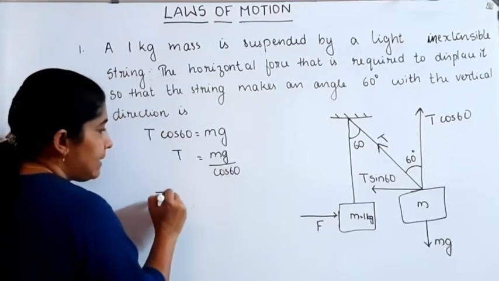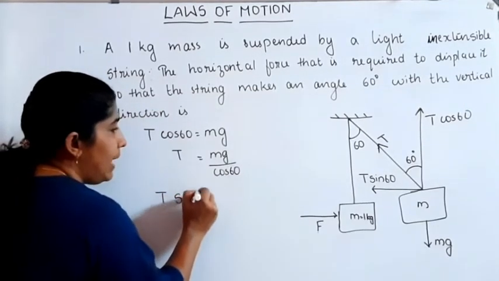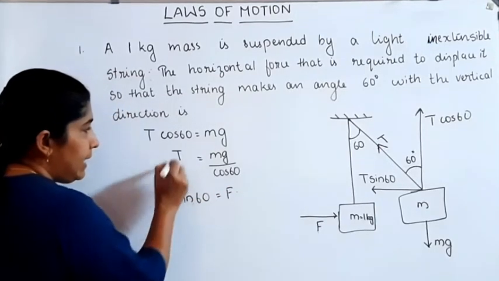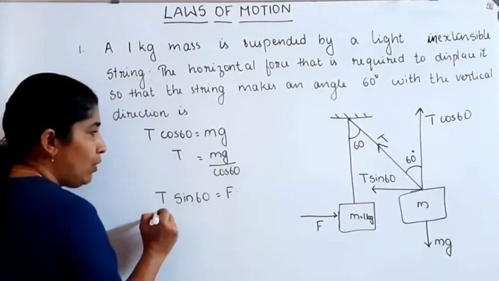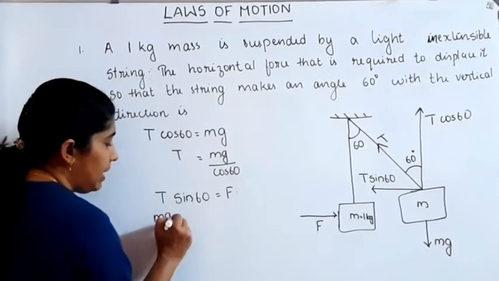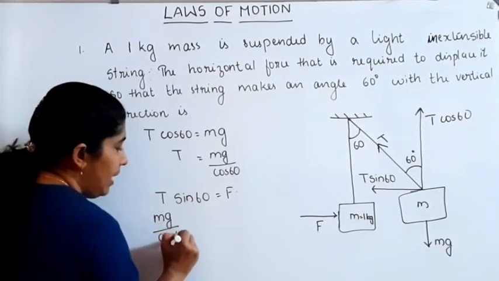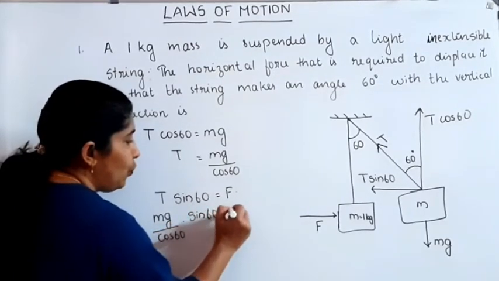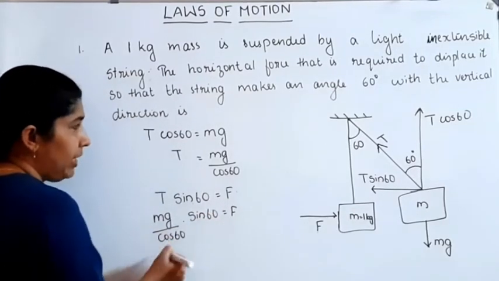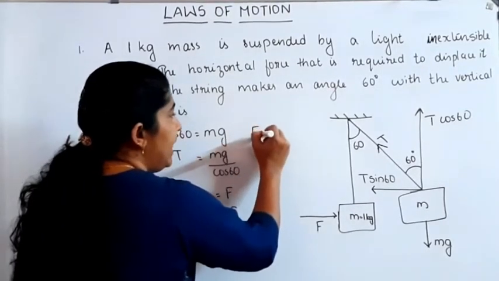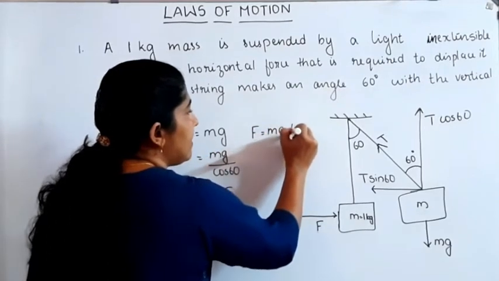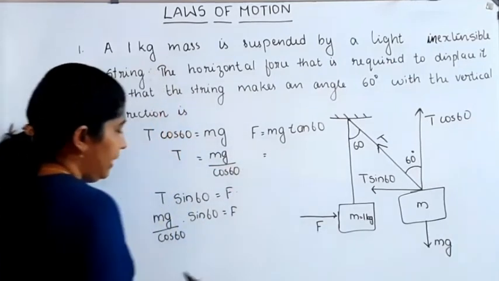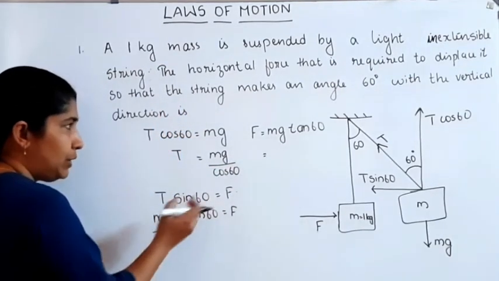Then T sin 60 is balanced by force F. Then T is equal to mg divided by cos 60, into sin 60, equal to force F. From here we can write F is equal to mg tan 60. Here sin 60 by cos 60 is equal to tan 60.